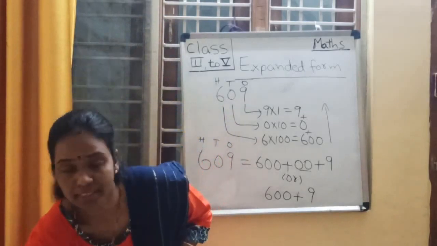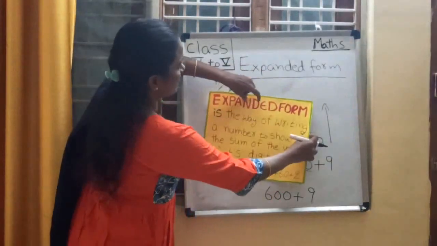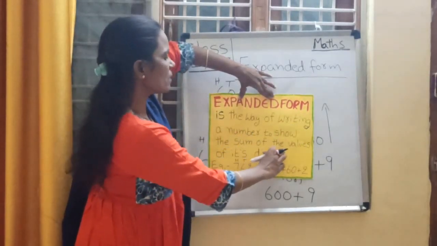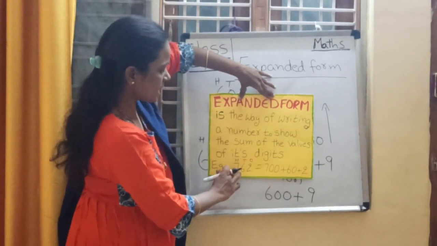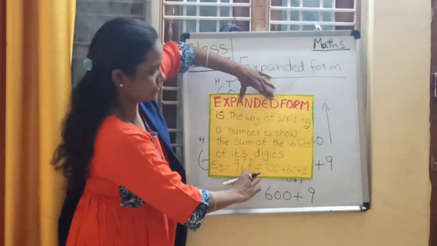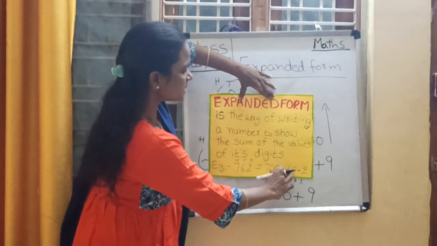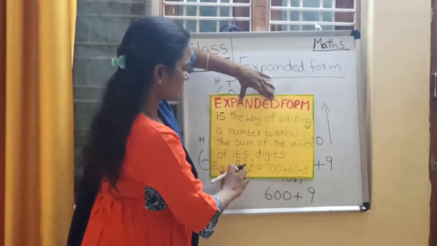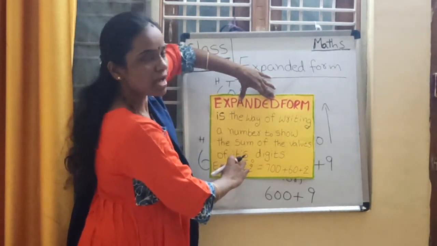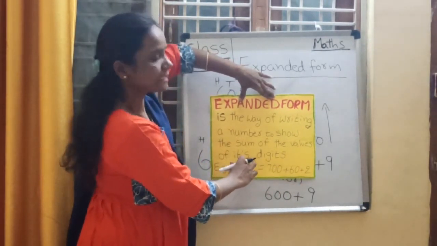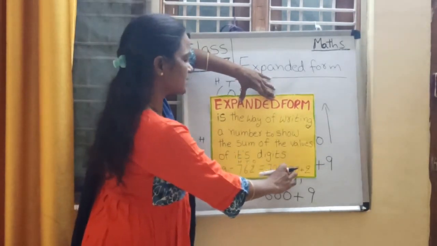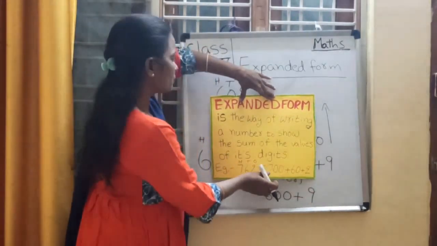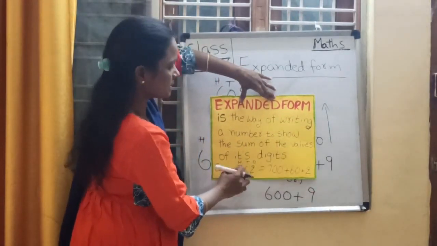Once again, what is the definition for expanded form? Expanded form is the way of writing a number to show the sum of the values of its digits. Example, take 762. So 700 plus 60 plus 2. 7's place value is 700, as 7 is in hundreds place. 6 is in tens place, 6's place value is 60. 2 is in ones place, 2's place value is 2. So this is the expanded form for this number.